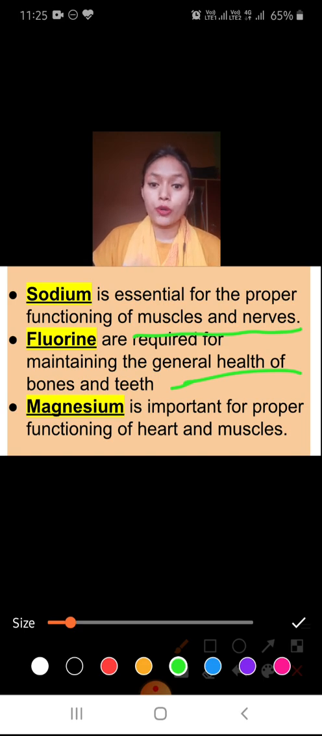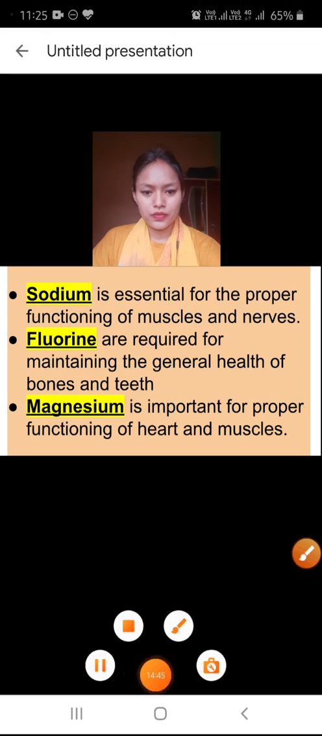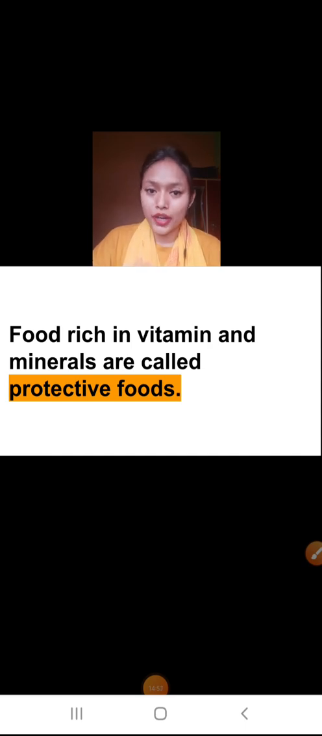Magnesium is important for proper functioning of the heart and the muscles. Magnesium is required for heart and the muscles, both the things. Now let's come to the next one. Foods rich in vitamins and minerals are called protective food. Yes, food items that are rich in vitamins and minerals are known as protective food because they protect our body. Yes or no?